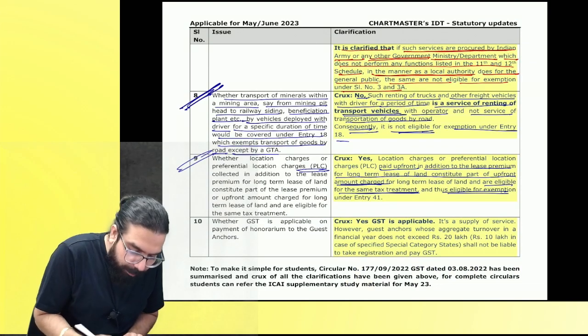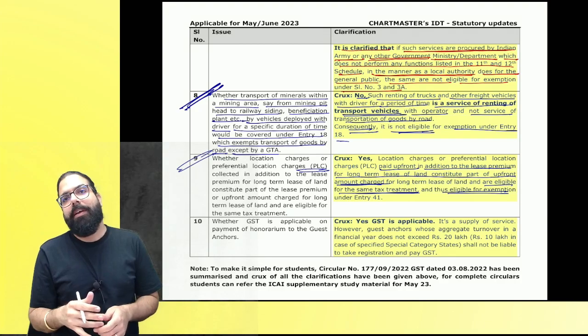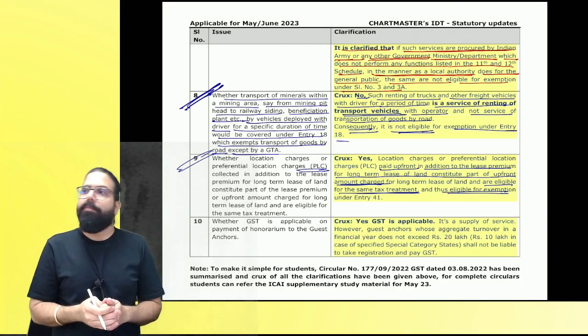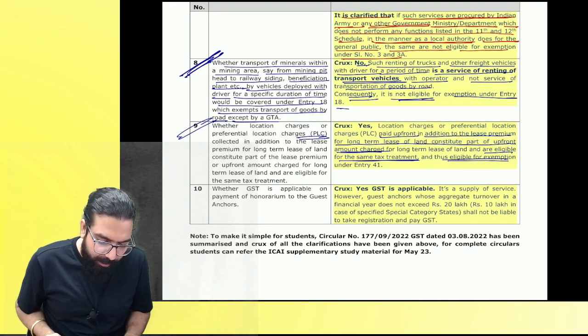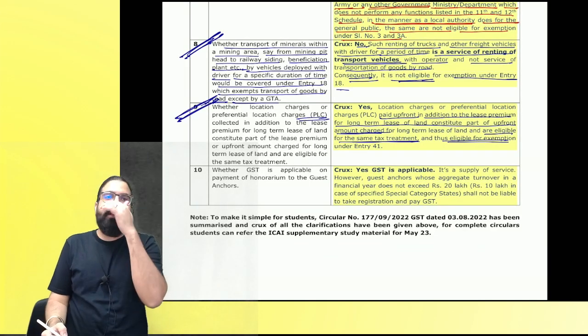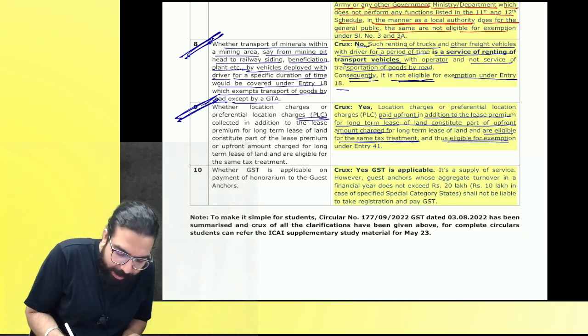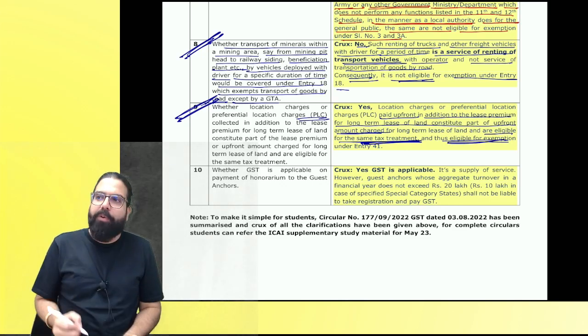The next one is, Baba, when you are going ahead and giving trucks, etc., to the mining areas, it is what? Giving on hire, GST will come. It is not exempted. Preferential location charges are nothing other than upfront amount and it shall be exempt. They are going ahead and telling they shall be treated as same as the upfront amount and eligible for exempt.